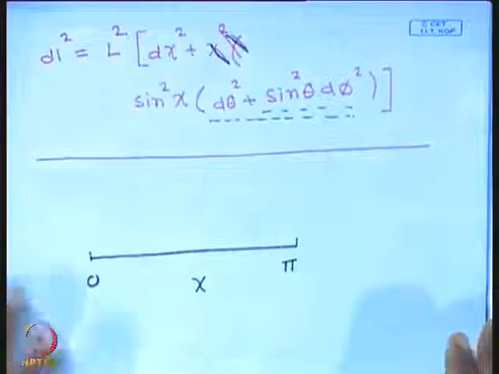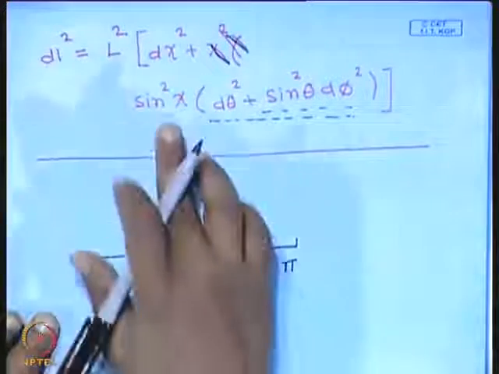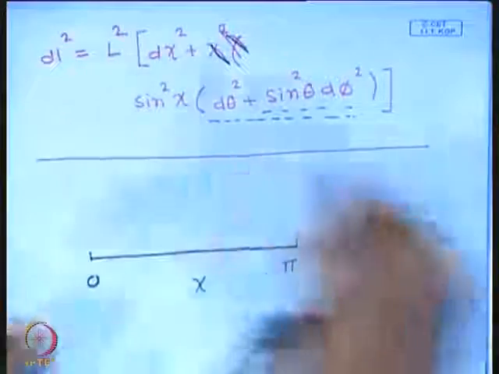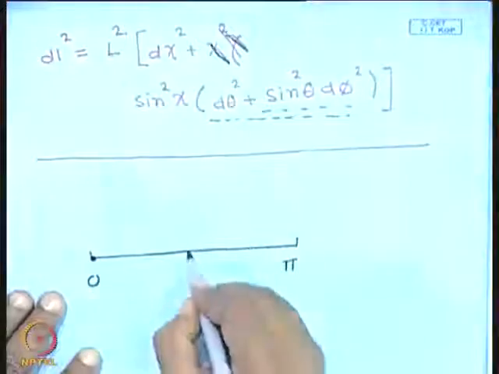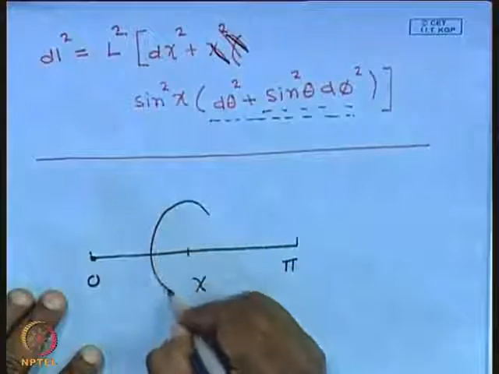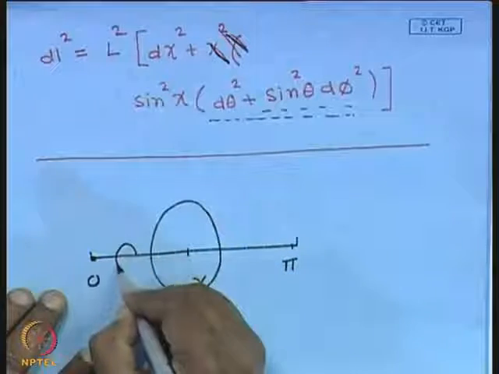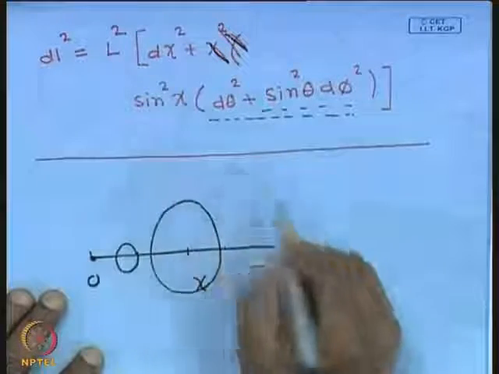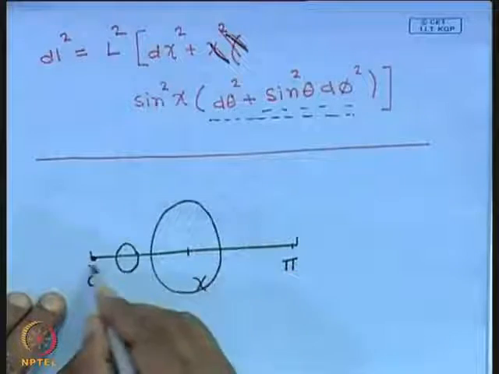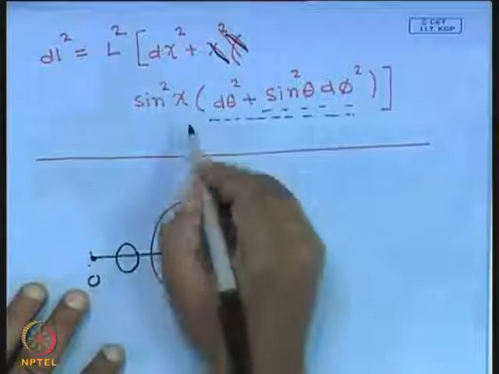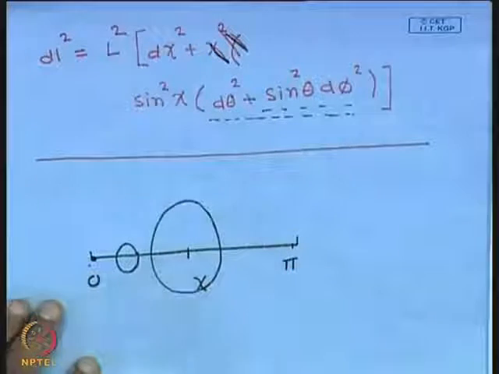So for chi equal to 0, I have a sphere of radius 0, it is a point, and then the sphere grows to its maximum size at chi equal to pi by 2, and then again it decreases as I go to chi equal to pi.